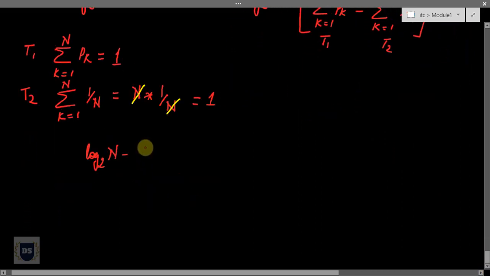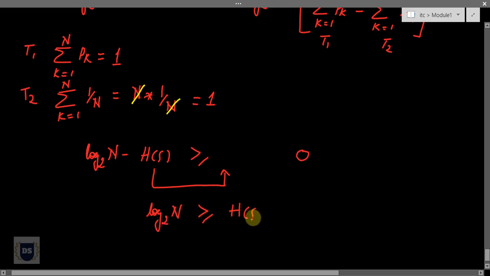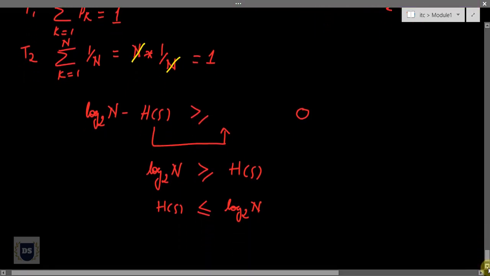Our LHS was log to the base 2 of n minus h of s. This is greater than or equal to log to the base 2e of 1 minus 1. Now 1 minus 1 is 0, and if I multiply anything with 0, I'll end up with 0. In fact, our RHS boils down to 0. Now I can move this h of s onto my right hand side, and if I rearrange this, I'll get h of s is always lesser than or equal to log to the base 2 n.